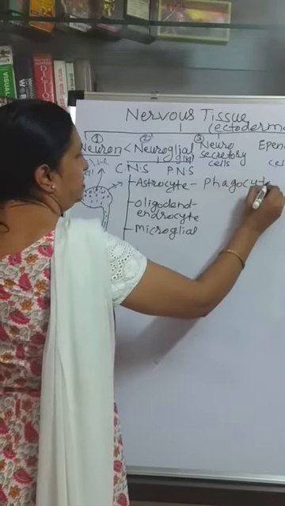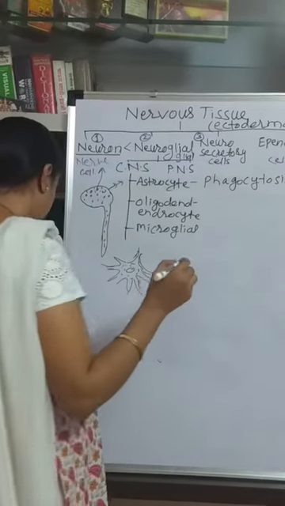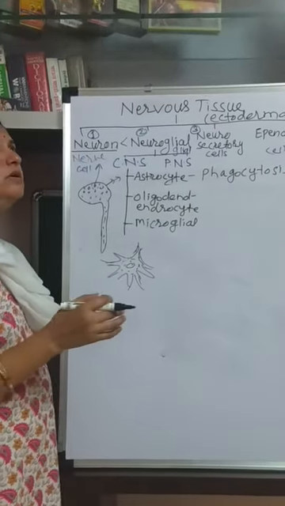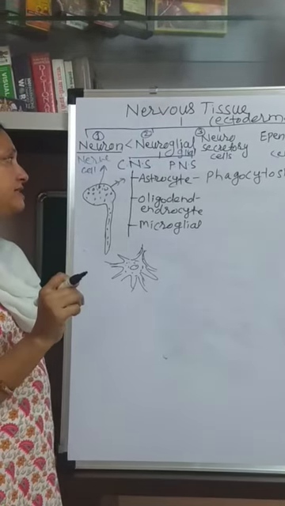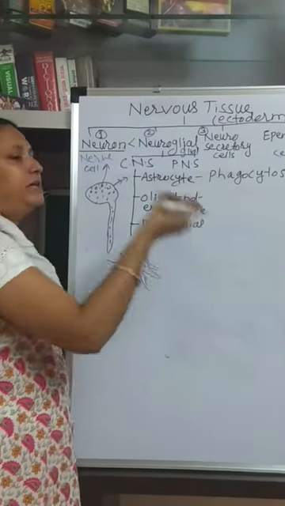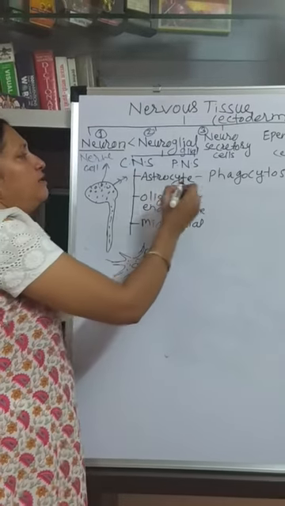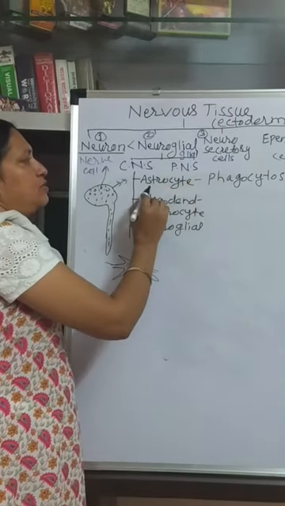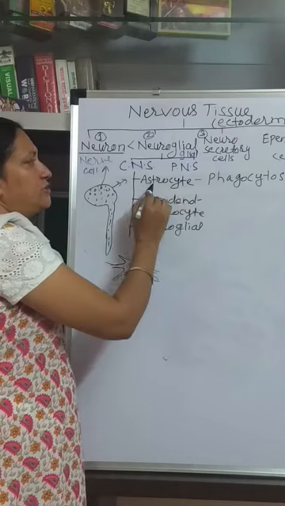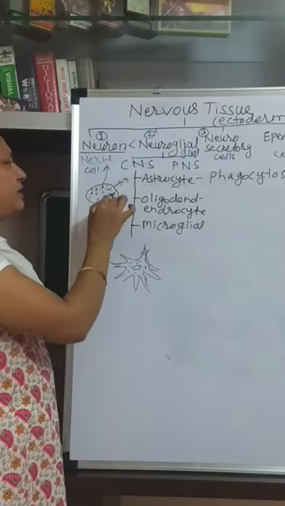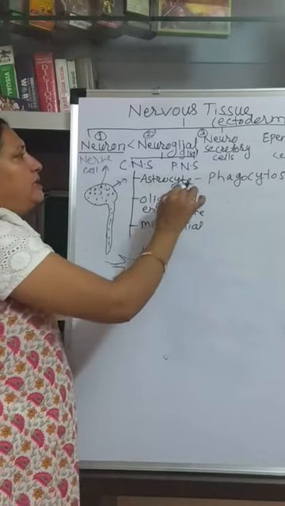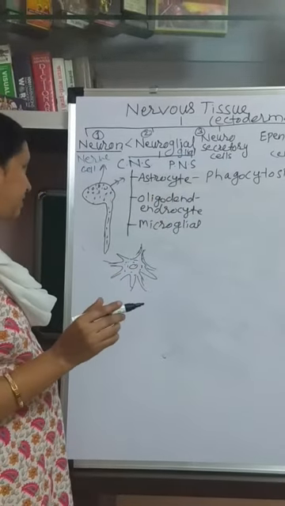You know phagocytosis? Phagocytosis means to engulf, to ingest the foreign microorganisms or foreign substances. They engulf, they ingest, they kill the foreign substances. So they are protective in nature. Astrocyte cells engulf the foreign microorganisms which reach the brain. So they are phagocytic in nature.